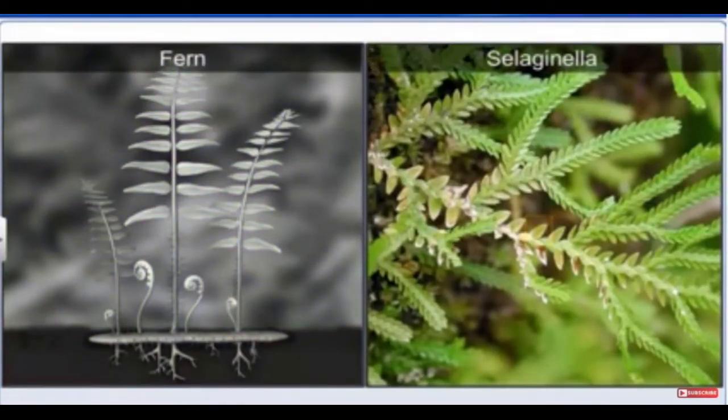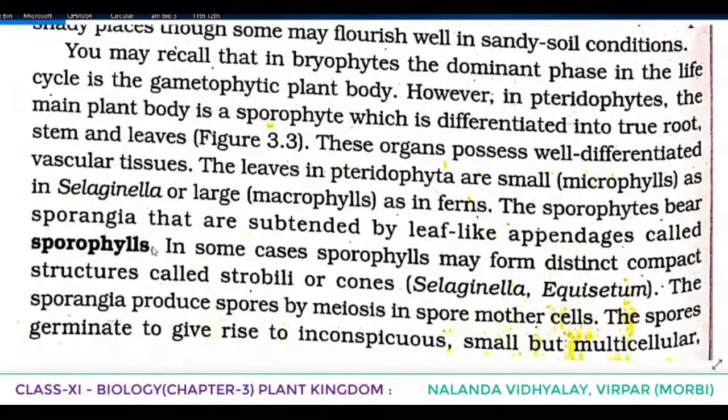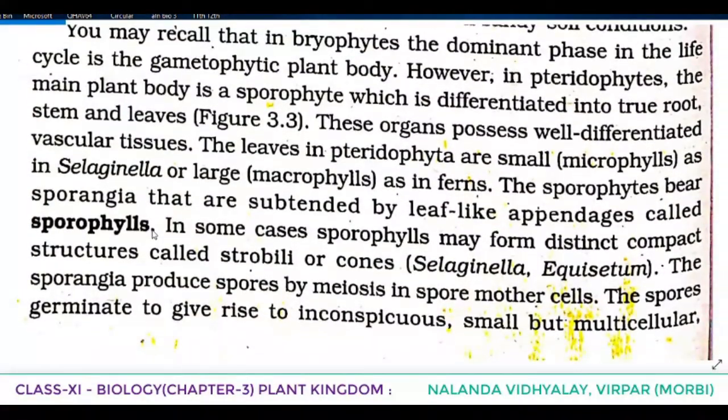The sporophytes bear sporangia that are subtended by leaf-like appendages called sporophylls. So what are they known as? Sporophylls. Actually, the sporophytes bear sporangia that are subtended by leaf-like appendages called sporophylls. So what do you mean by sporophylls?